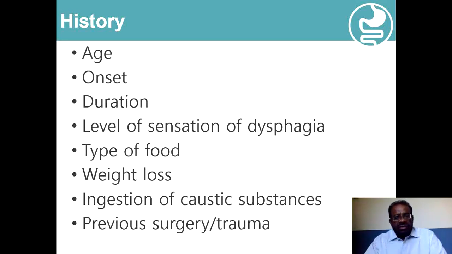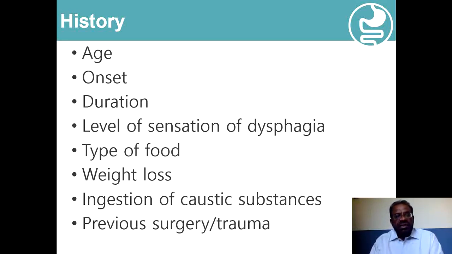One important aspect is to ask the patient the level of sensation of dysphagia, because most of the time the obstruction or the cause is at the site where the patient is pointing out, or it may be below that level. Then the type of food associated with the dysphagia is also important.